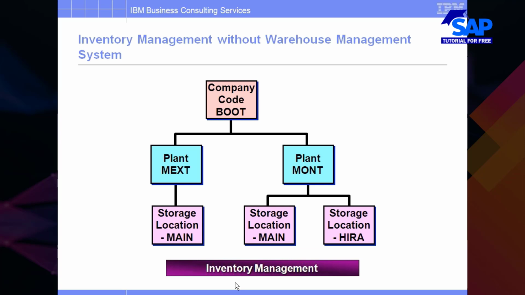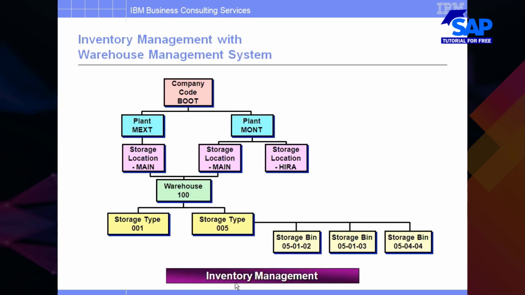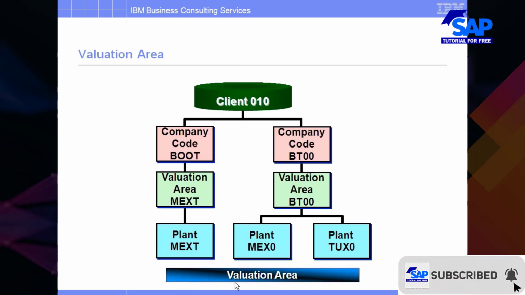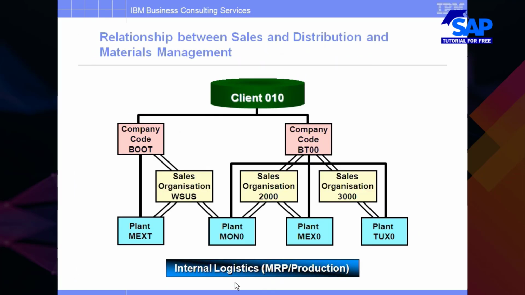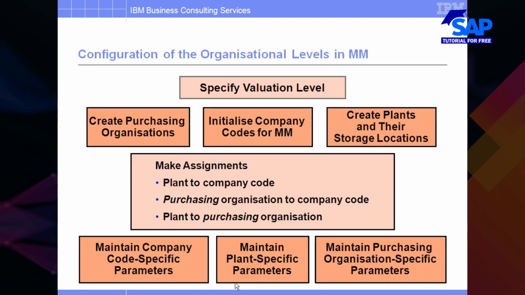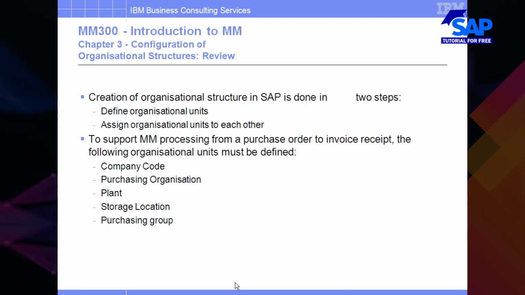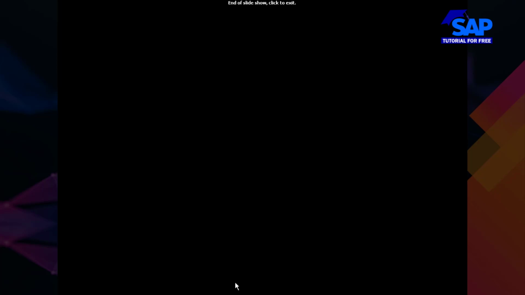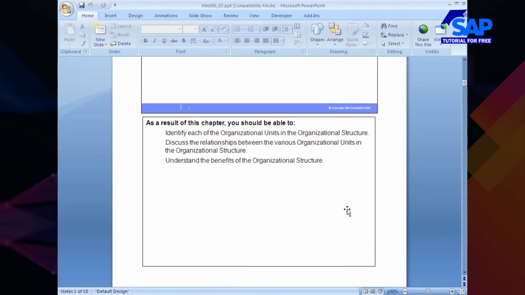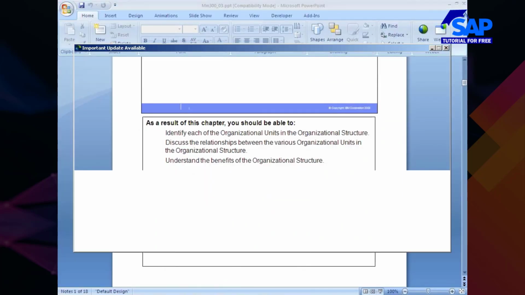From the inventory management perspective, without warehouse management, what are the key organizational elements required? From the inventory management perspective, with warehouse management, what organizational elements are required? All these things we will discuss for about 15-20 minutes, and then we go with material management, the material master, in tomorrow's session. Any questions on the organization structure setup?